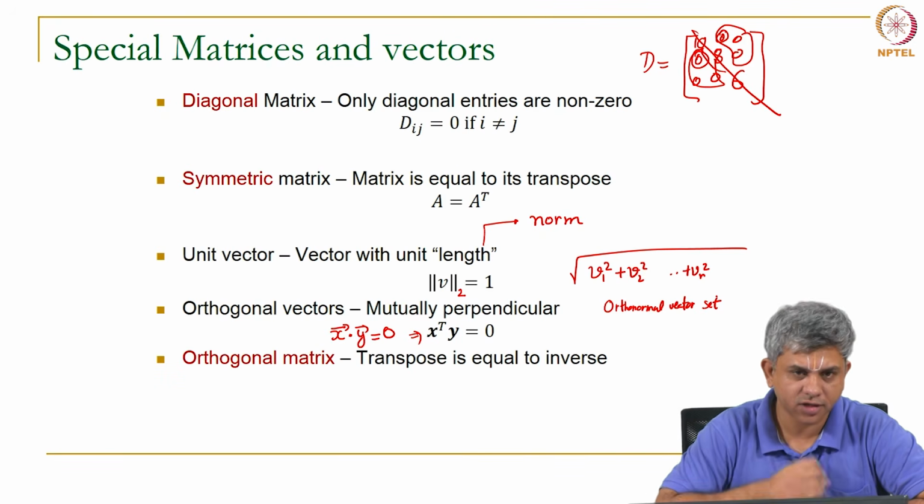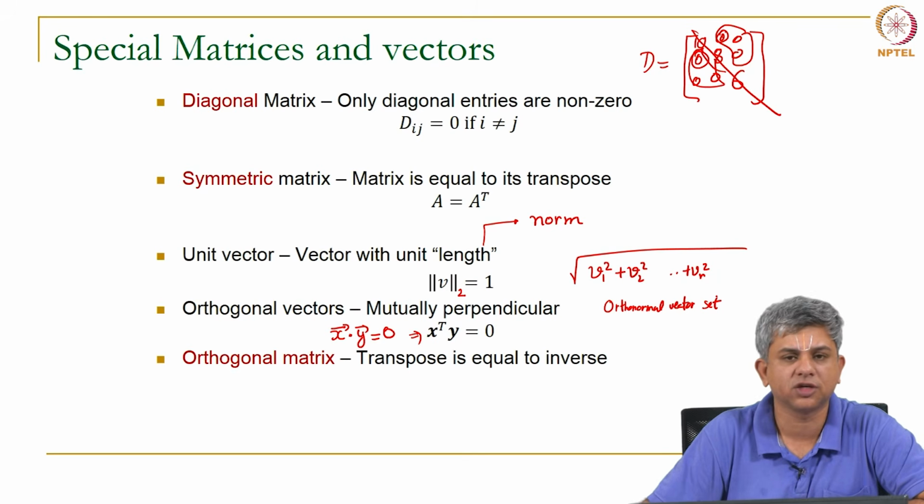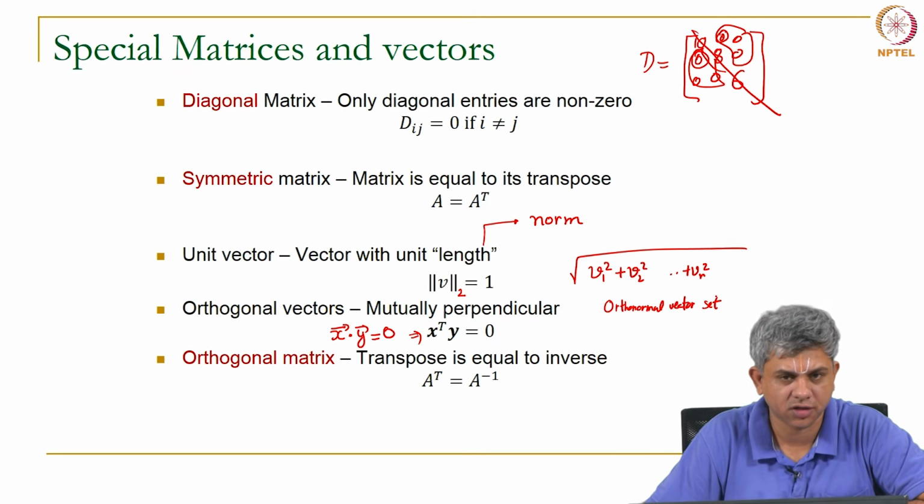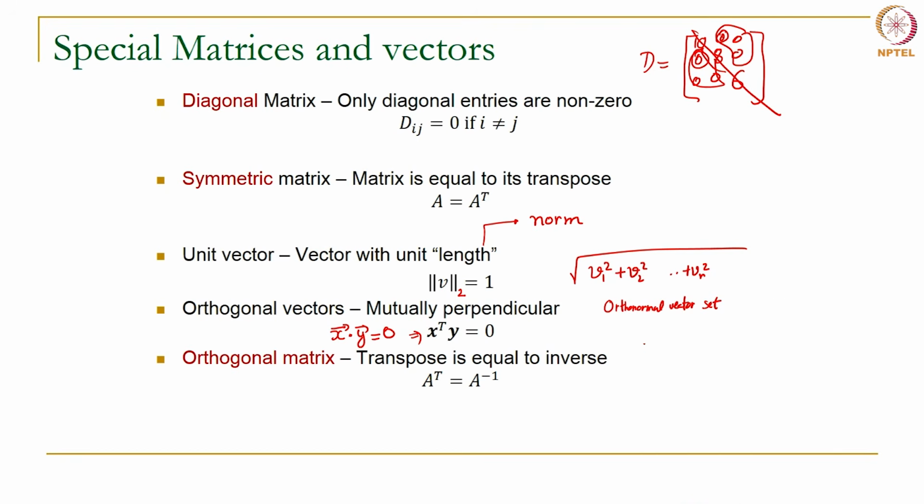An orthogonal matrix is a matrix whose transpose and inverse are the same thing, okay, which means A transpose is equal to A inverse. The simplest sort of orthogonal matrix is the identity matrix. It has some nice properties which we will discuss very shortly, but a simple thing that follows from it is that A transpose A and A A transpose are equal to I. This also means that all columns are orthonormal.